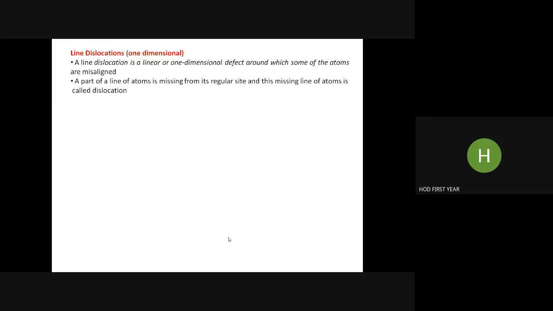Now we will turn to the next part, line dislocations, which are obviously one-dimensional. Previously, those were point defects. A line dislocation is a linear or one-dimensional defect around which some of the atoms are misaligned. A part of a line of atoms is missing from its regular site, and this missing line of atoms is called a dislocation. Several atoms along a single line are missing simultaneously. That is a line dislocation.